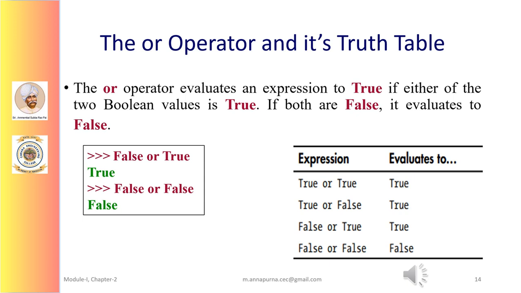That is, if I have an expression of the form false or with true, here the second half of the expression is true, so the result of this particular expression will be true. But if I have an expression of the form false or with false, as here both the expressions are false, the result of the whole expression will be false.